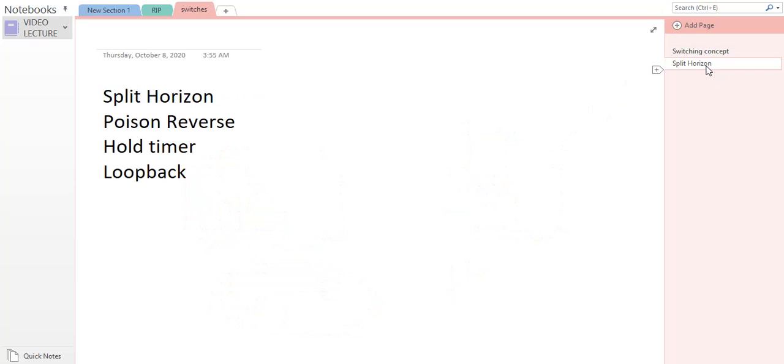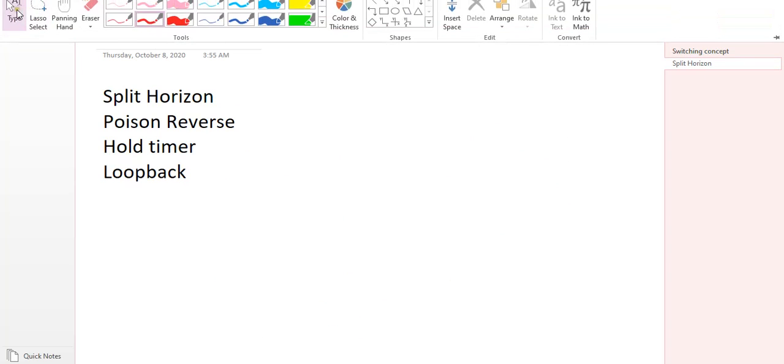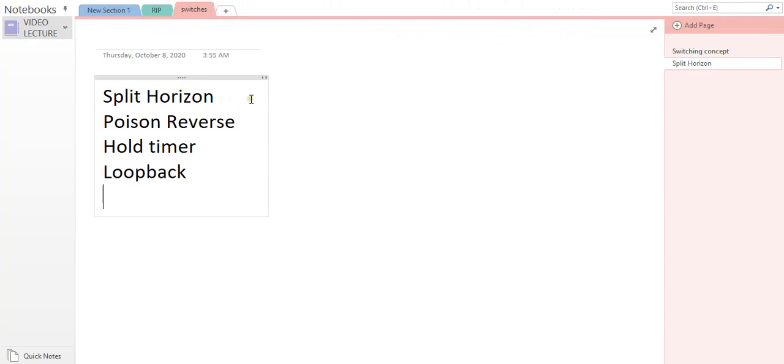You asked a question about split horizon. Split horizon does not allow a routing protocol to send or receive an update through the same interface that it first learned that particular update. Let's take a diagram. Let me go back to the definition. The router will not allow the routing protocol to receive an update through the same interface that it first learned that particular update.